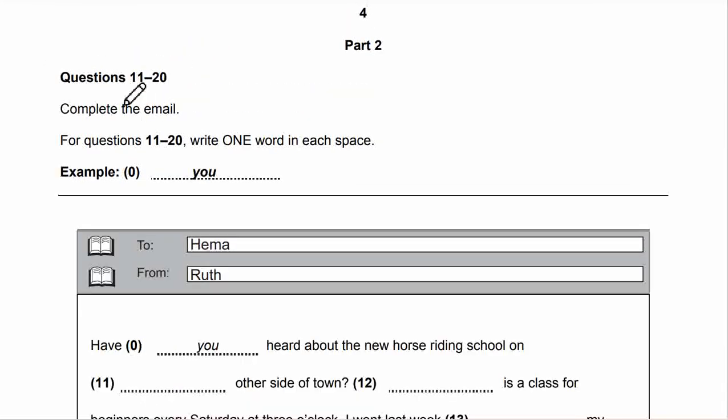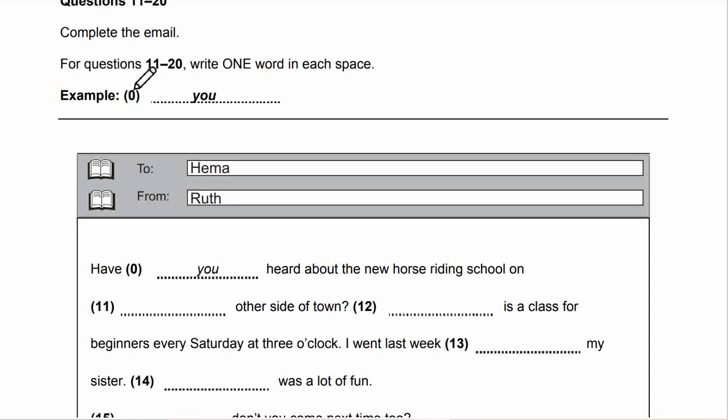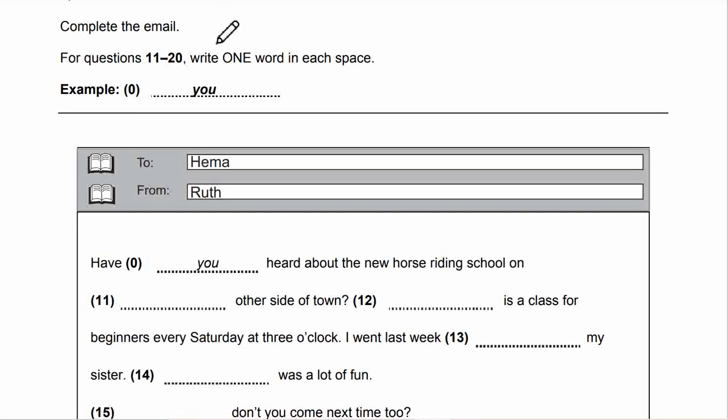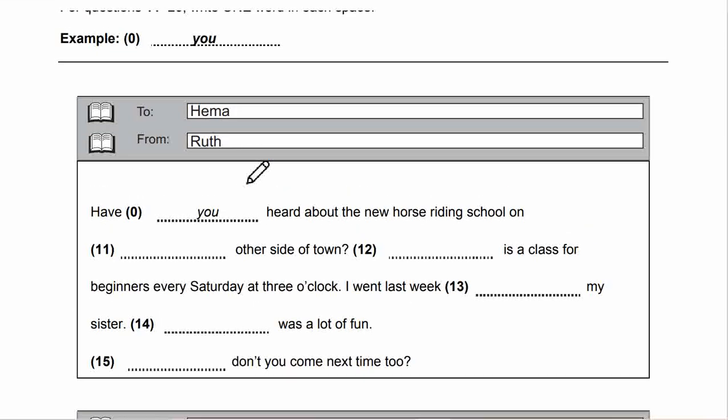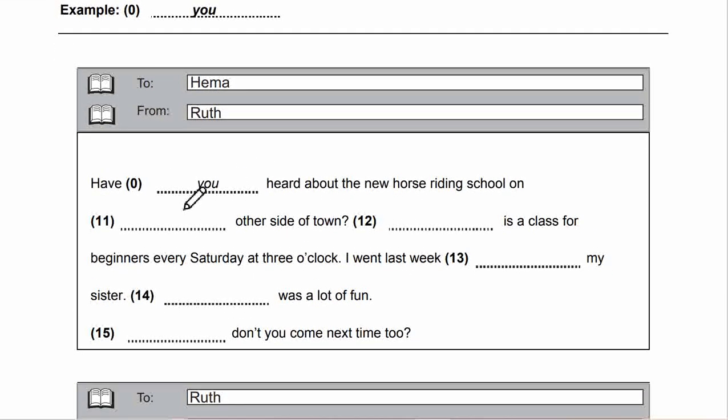Question 11 till 20. Complete the email. For question 11 till 20, write one word in each space. Example, 0 is you. Let's see the article. To Hannah from Ruth. Have you heard about the new horse riding school on the other side of town? There is a class for beginners every Saturday at 3 o'clock. I went last week with my sister. It was a lot of fun. Why don't you come next time?